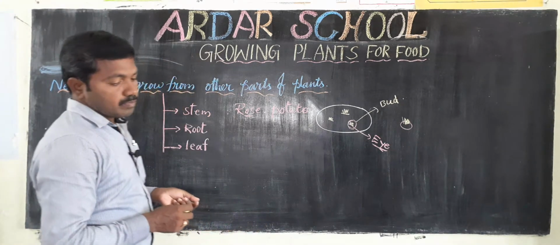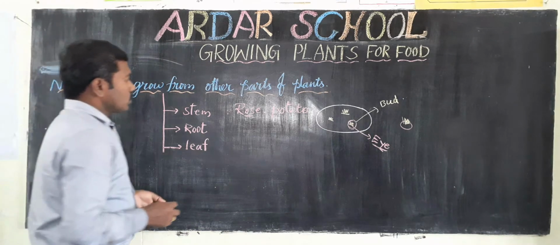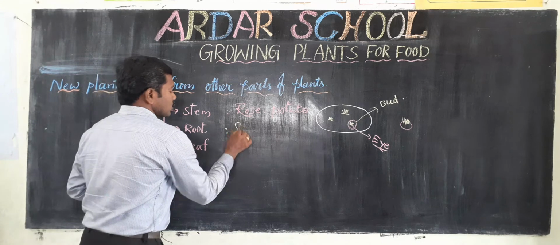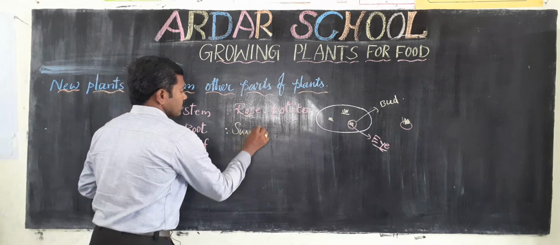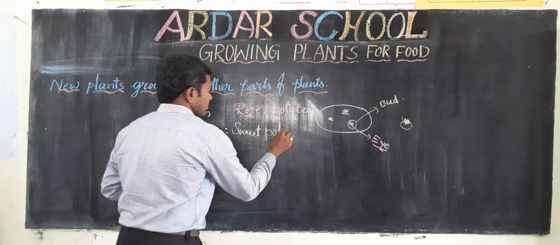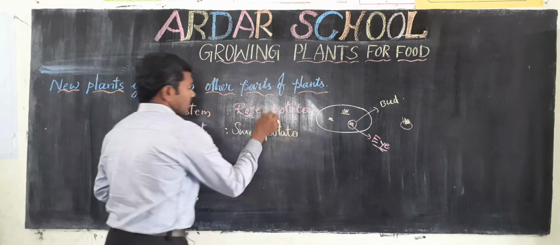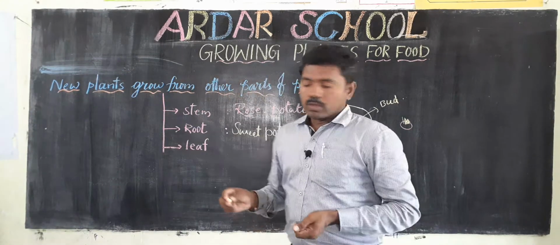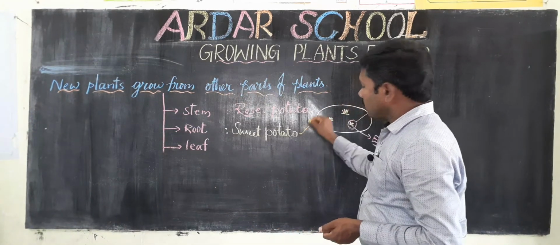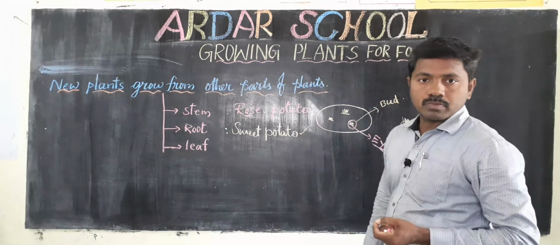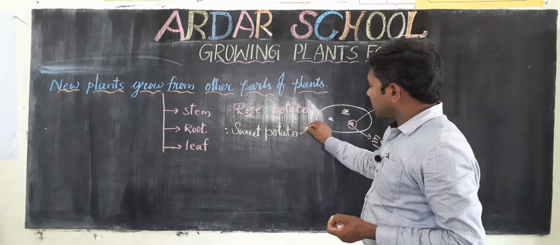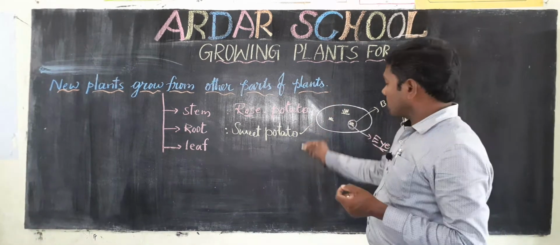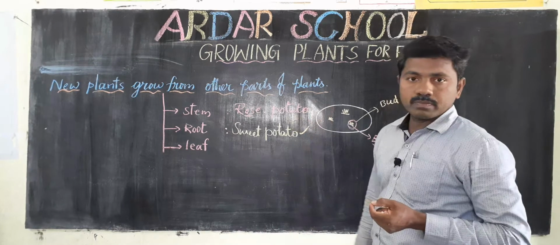Next one, through the roots. Best example, sweet potato. If you observe the sweet potato, these are developed through the roots only. It can develop into new plants. They can reproduce new plants with the help of roots.